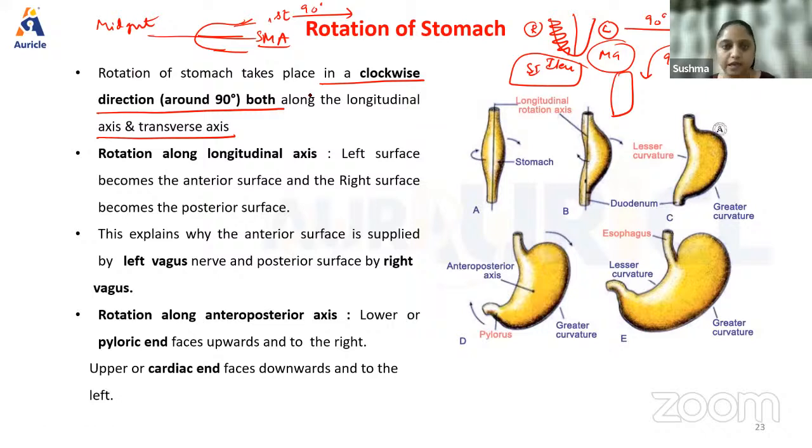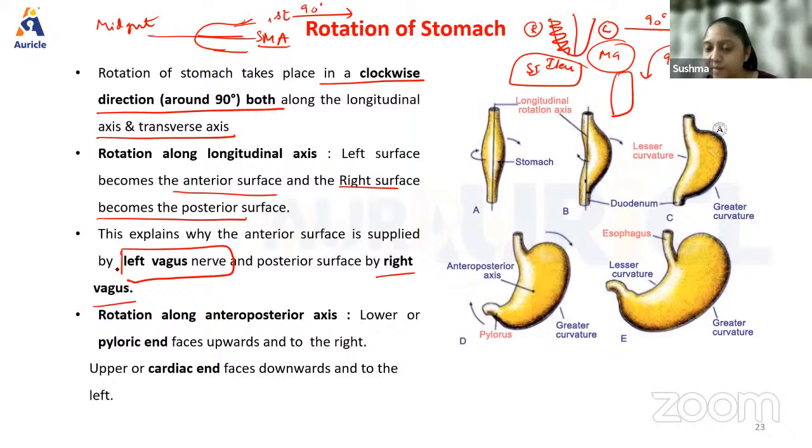So here what is happening, the left surface becomes more anterior, right becomes more posterior, because if the stomach is like this, it is rotating around a longitudinal axis. Suppose this is the stomach, when it turns like this in a clockwise direction, what happens? If this is anterior and my right hand is posterior, it turns like this in the clockwise direction. So anterior goes posterior, posterior becomes anterior. This explains why the anterior surface is supplied by the left vagus nerve and posterior is supplied by the right vagus.